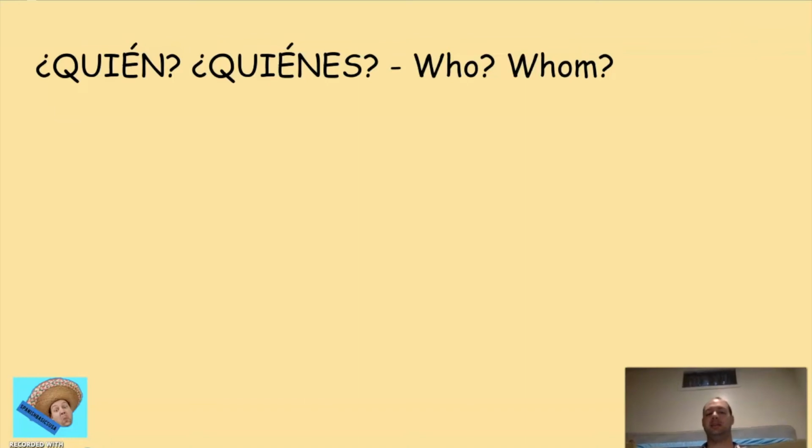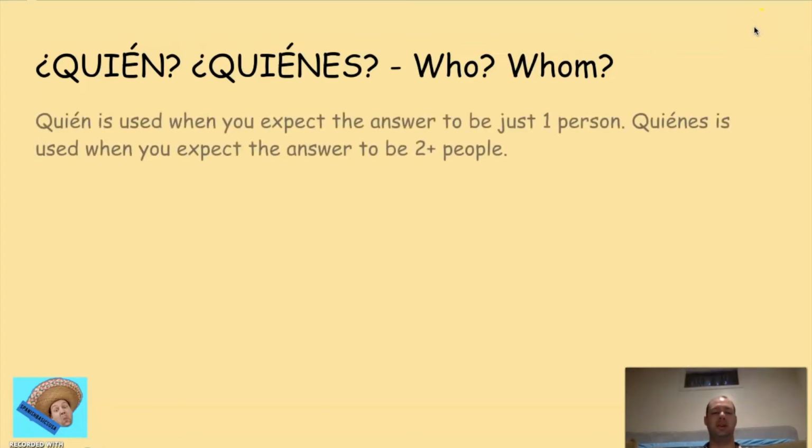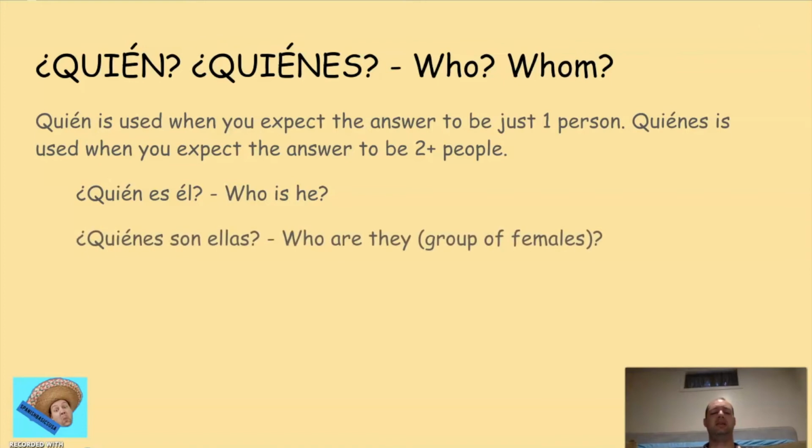¿Quién and quiénes? Again, we have a tilde over the e, right? They mean who or whom. Because it has a tilde, we know it's a question word. Quién is used when you expect the answer to be just one person. Quiénes is used when you expect the answer to be 2 or more people. All right? So, ¿quién es él? Who is he? All right? ¿Quiénes son ellas? Who are they? And here we have a group of people that we're asking about, right? More than one person.